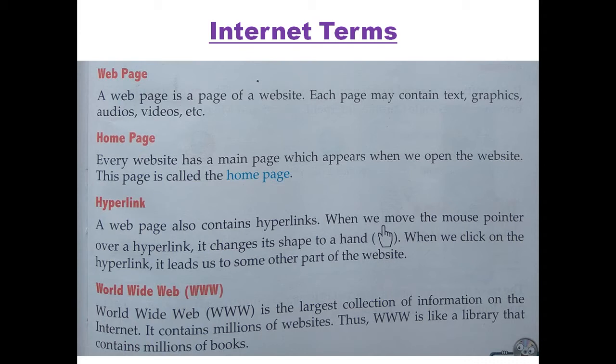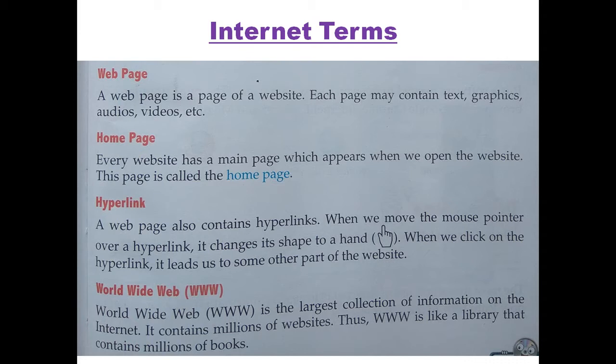In a paper page we get information in the form of text or in the form of picture, but in a website we get information in the form of text, graphics, audio and video, etc., or even animation would be there. Fine. So in a website we see web pages.